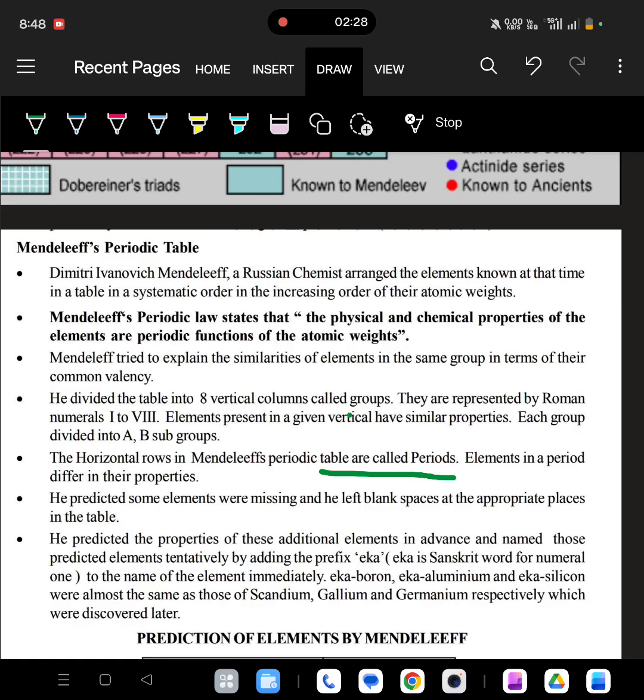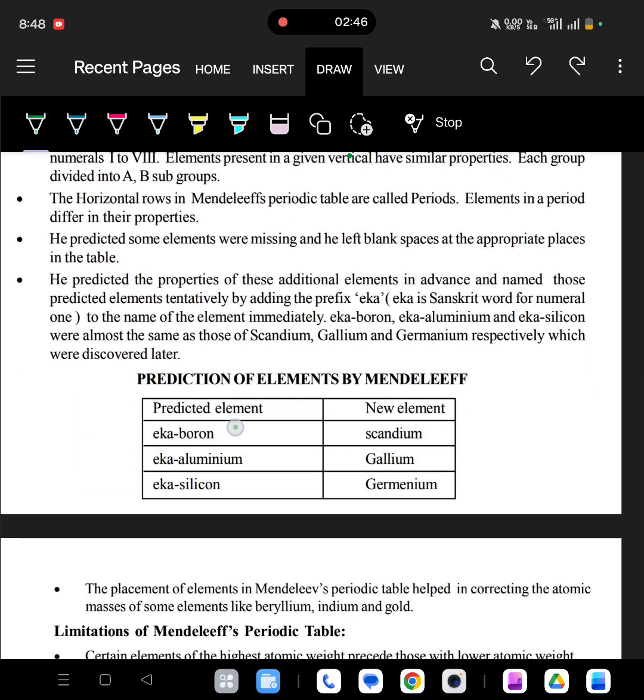He also left some blank places for appropriate elements in the table. Mendeleev also predicted some elements. What are the elements he predicted? He predicted the elements eka-boron, scandium, eka-aluminium, gallium, eka-silicon, germanium.